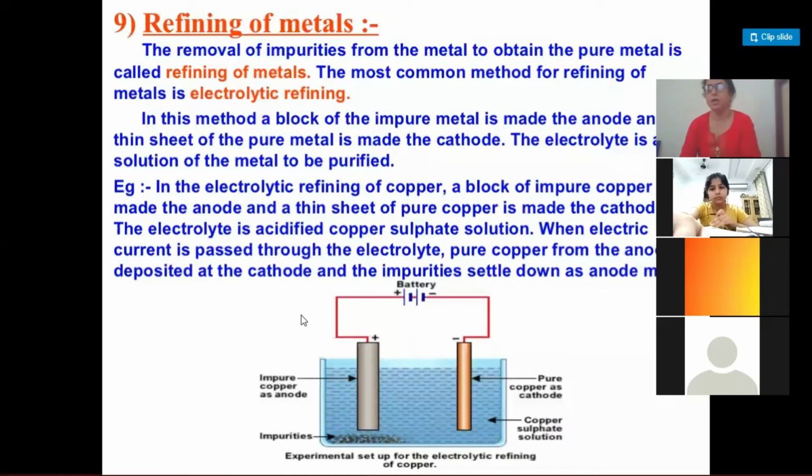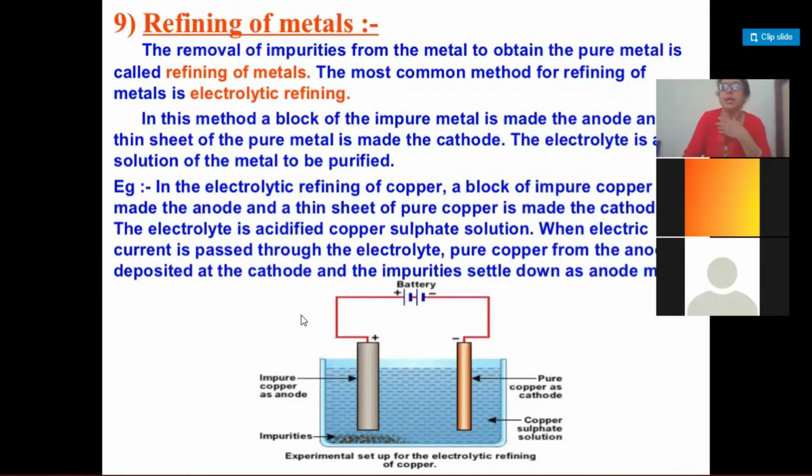Very good. So I think this step is quite clear to you, that the impure block has to be made the anode, and the pure strip of the same metal has to be taken as the cathode. Now, what we need is a suitable water soluble salt of the metal which can be taken as electrolyte.